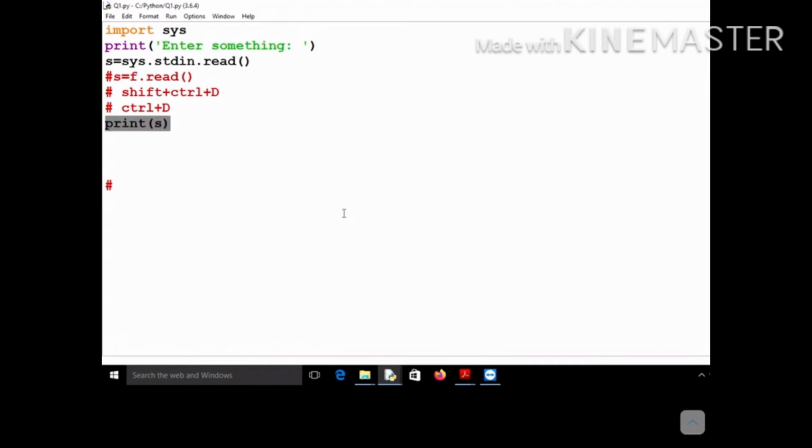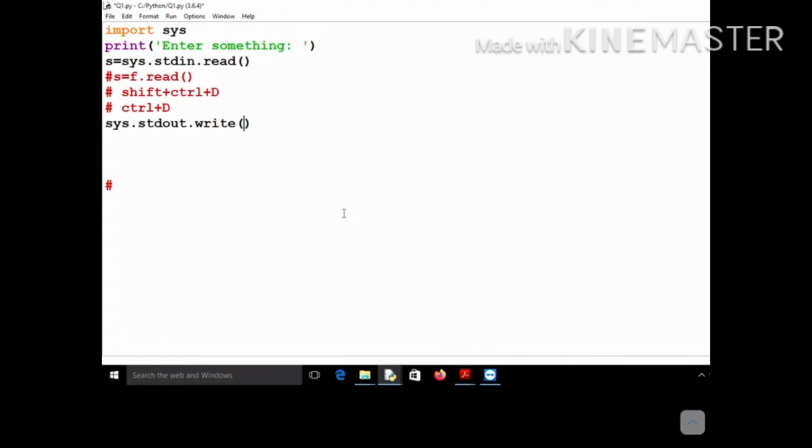Okay, and just now I told you that the monitor can also be implemented as a file. How will you access your monitor file? You will access it using sys.stdout. Whatever you have accepted from the user, this S, can be written onto the monitor using the write function.